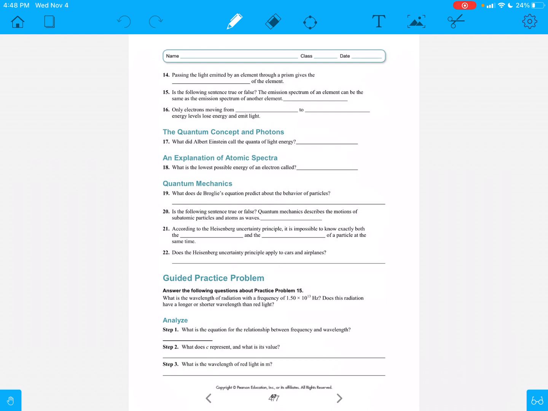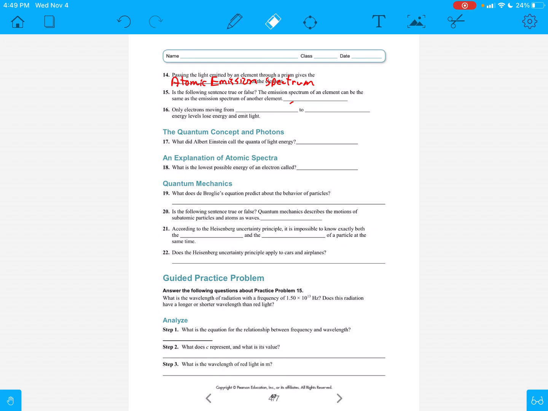So, question 14 says, passing the light emitted by an element through a prism gives the, and the answer here is atomic emission spectrum. So I'm going to put in here atomic emission, and then I'm going to keep writing spectrum.